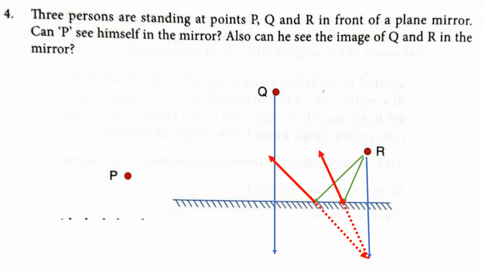These two are diverging. That's why again we have drawn the dotted lines here, the extension of the reflected rays. These two are meeting at this point. So there we are going to get the image of R. Similarly for Q, we will get the image. Then P is unable to see his own image in the mirror, but he can see the image of R and also Q, because you can see the position, how he is standing there. From that position the image of R can be seen, and even the image of Q can also be seen.